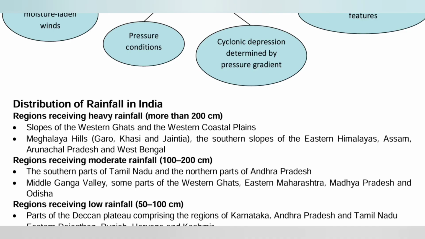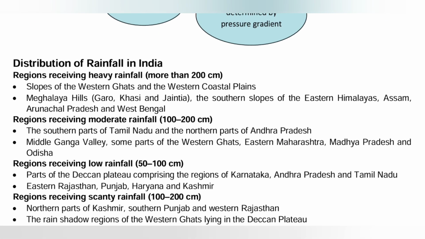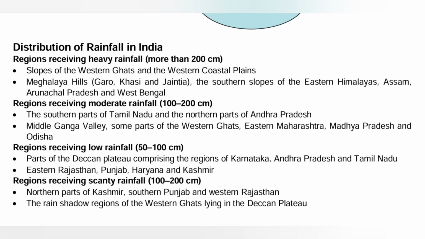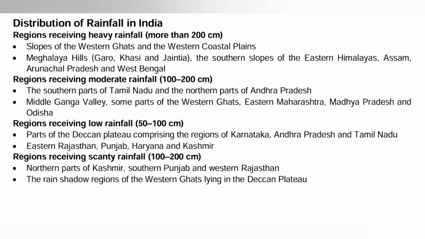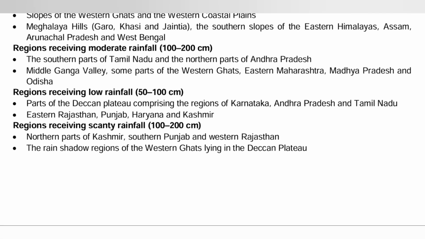Receiving moderate rainfall, 100 to 200 centimeters, are Tamil Nadu, Andhra Pradesh, and the middle Ganga Valley. Low rainfall, 50 to 100 centimeters, is received by Karnataka, Andhra Pradesh, Tamil Nadu, eastern Rajasthan, Punjab, and Kashmir. Scanty rainfall is received in other parts of Punjab, West Rajasthan, and the rain shadow region of the Western Ghats.